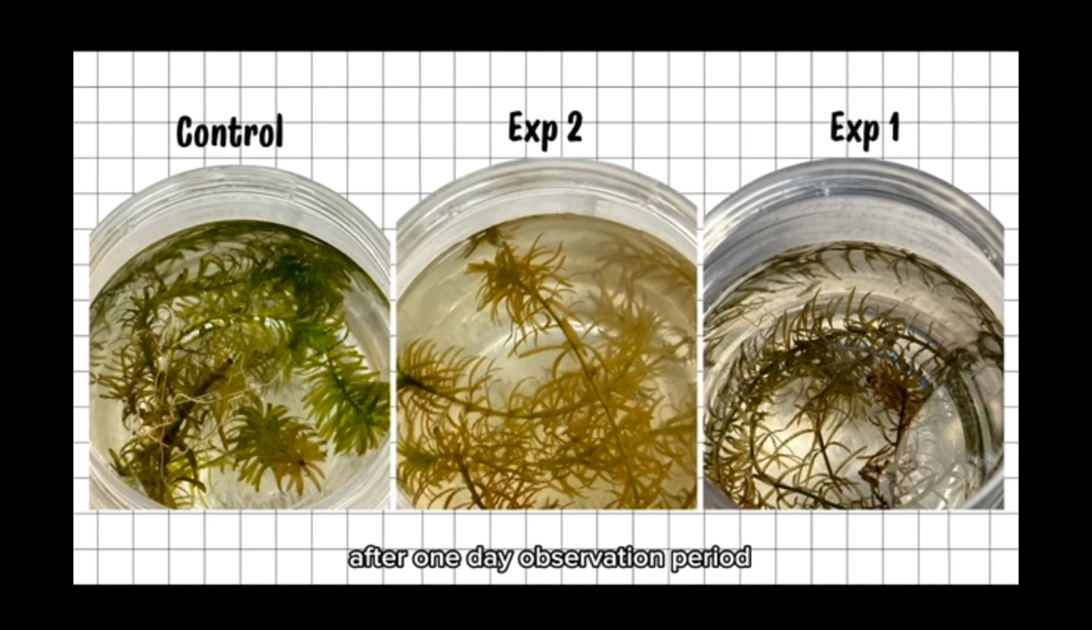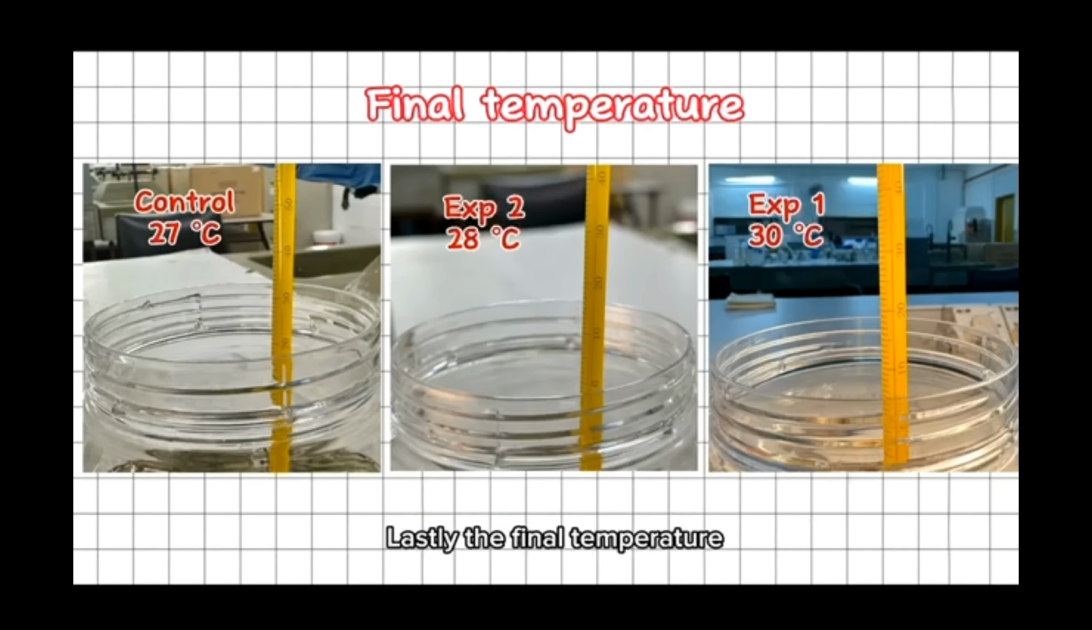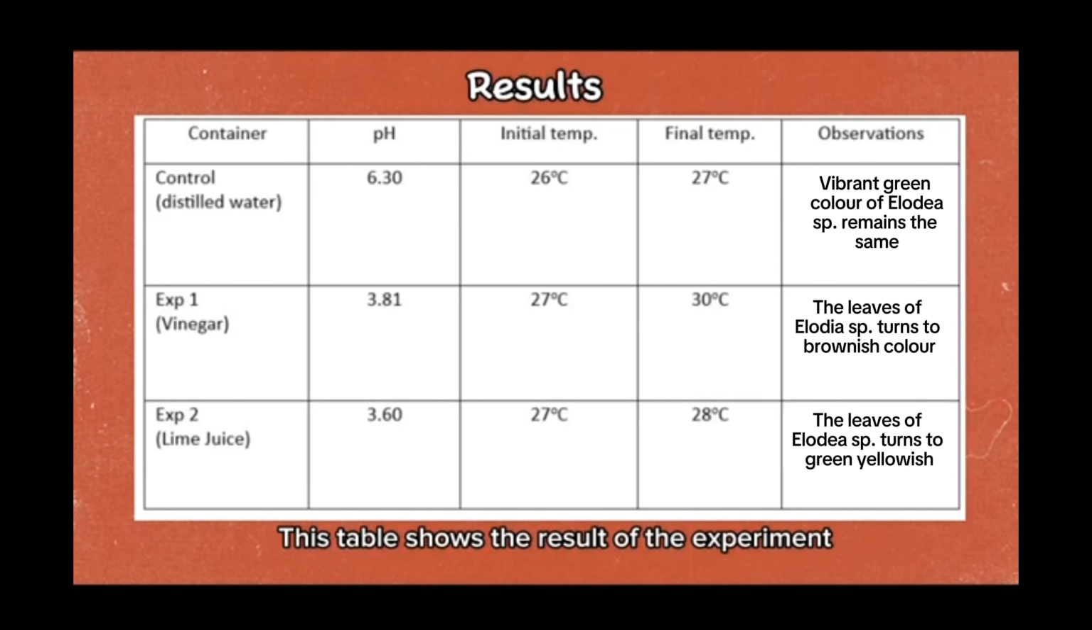After the 1 day observation period, the Elodea plants had shown some changes in their leaf color. As we can see, the vibrant green color of Elodea has remained the same in the experiment 1 container, as compared to the experiment 2 container, which turned greenish yellow. Meanwhile, the Elodea in the experiment 2 container showed significant changes in color, which turned brownish. Lastly, the final temperature in each solution was measured and observed. This table shows the result of the experiment.